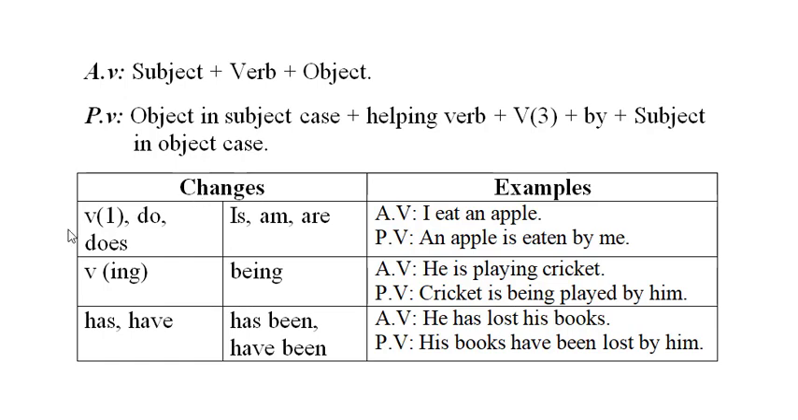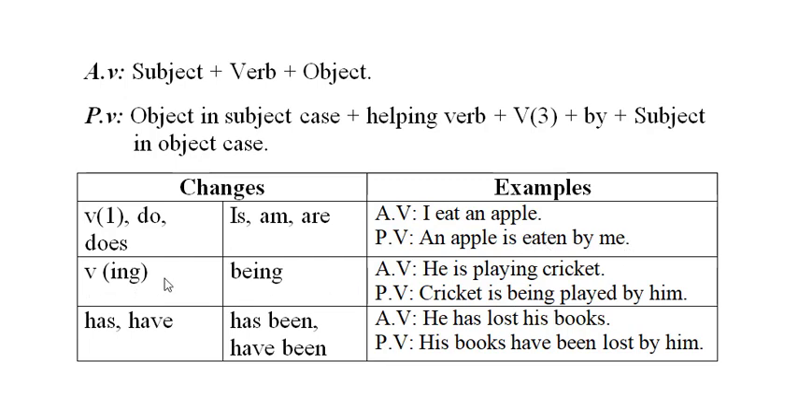The major changes are in the verb: the first form of verb, do and does, is changed into is, am, are. For example, I eat an apple. Eat is the first form of verb, so it is changed into is, am, are according to the subject. The object becomes the subject, an apple. Apple is a singular noun, so it uses a singular verb, an apple is, third form of verb eaten, then by, and then the subject of the active voice sentence becomes the object of the passive. An apple is eaten by me.